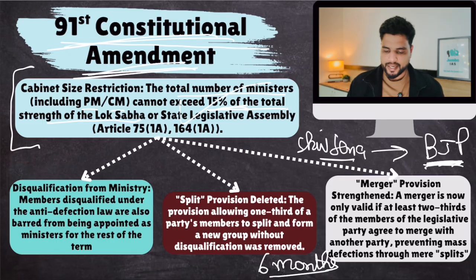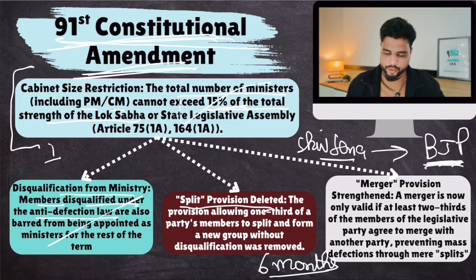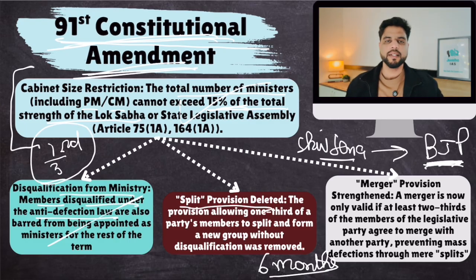But this was also banned in 91st Constitutional Amendment Act. So disqualification from ministry, members disqualified under anti-defection. So you cannot make a disqualified MP MLA a minister. This was done. Then split provision deleted. Earlier what used to happen was that if 1/3 members of Shiv Sena said that we would create a separate party, that was considered as split within the party, provided you have the support of 1/3 members, and that was considered valid, no anti-defection.